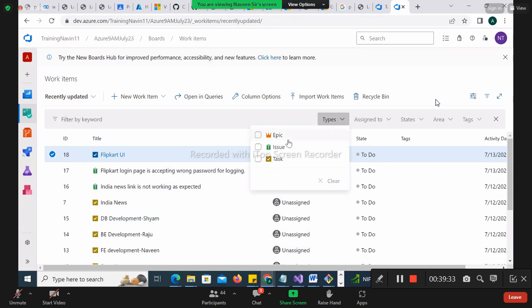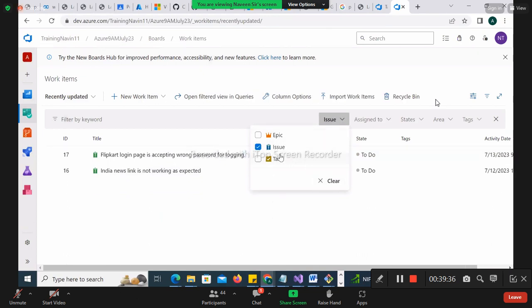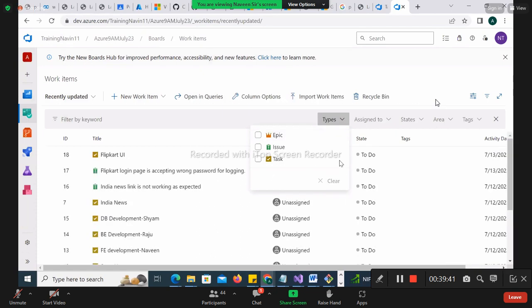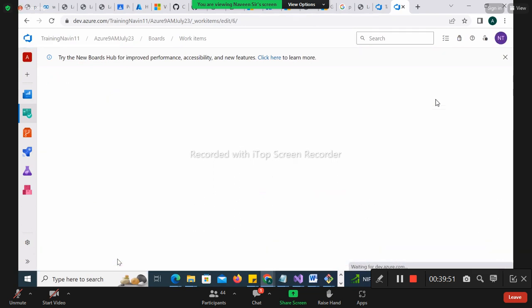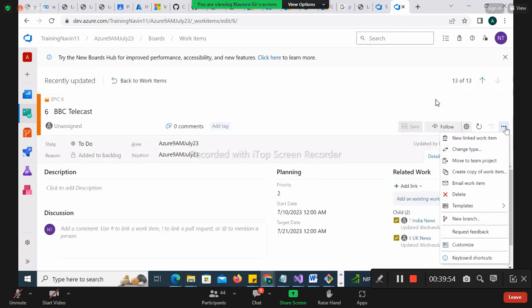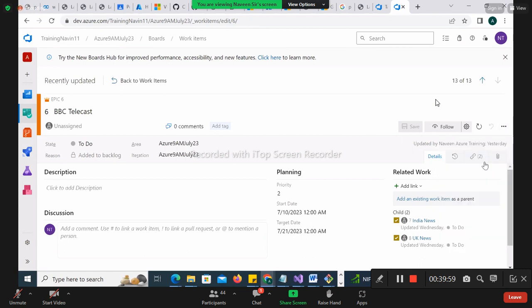Filter, you know: if you want to go only with issues, you can filter with only issue. If you want only epics, you can go with only epic here. Clear here? Okay, let me bring that up. Where is my epic? Here. So we have seen all these things: epic, change type, and this shell. The target, the starting date and the ending date, we saw yesterday, right?